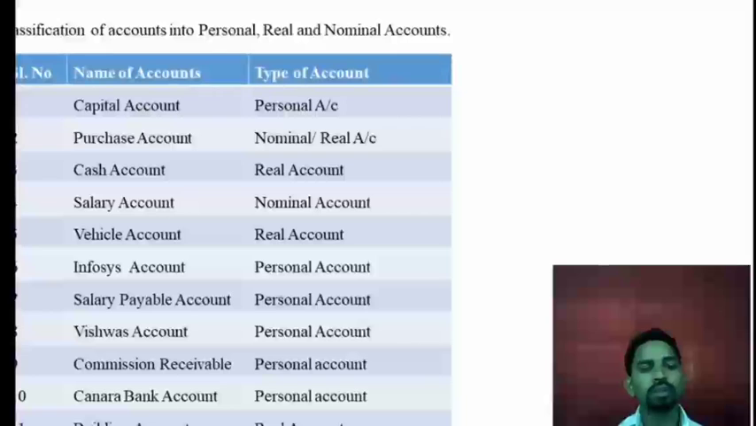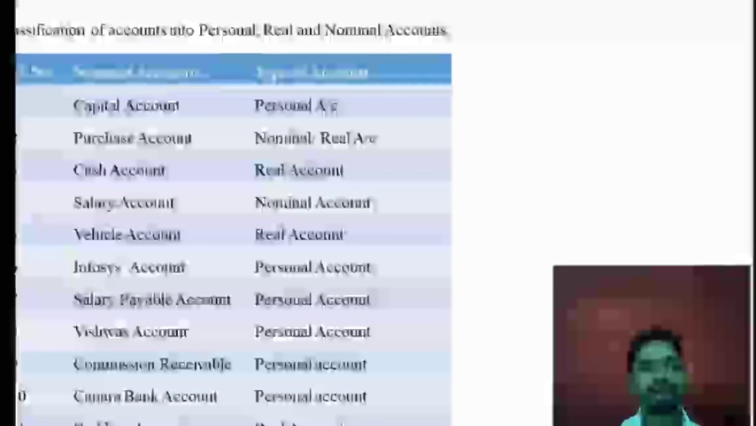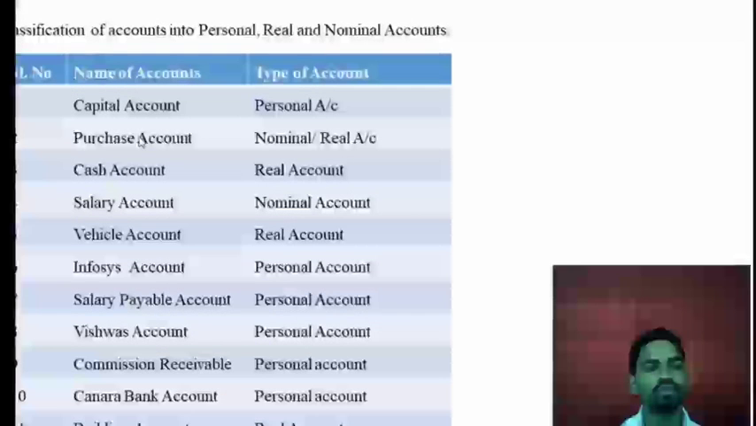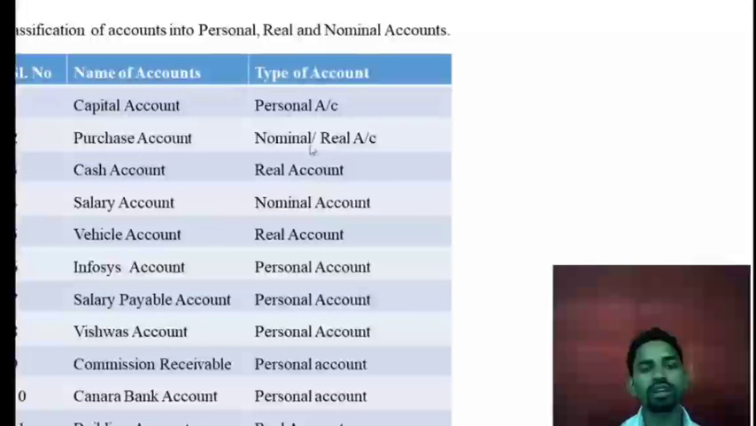Purchase account means whatever the business purchases. At the time of purchasing, the business wants to pay money. It means cash goes out from the business, so it is an expense for the business, and this expense is related to the nominal accounts. That's why this purchase account will come under the nominal accounts. How is it a real account? Whatever they are purchasing, it means assets come into the business. So whatever assets are purchased, that's why it is also a real account.